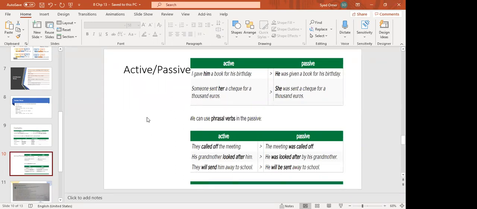Okay. Do you understand, students? So generally you have to just follow the structure, that you have to bring the direct object. It is extremely important that if there are two or three objects in a sentence, you have to focus on the direct object, like what actually the subject is doing. Okay. And in the beginning of a sentence, you have to use subjective pronouns. If there are objective pronouns, you have to turn them into subjective pronouns. And if there's a subjective pronoun, you have to turn them into objective pronouns.